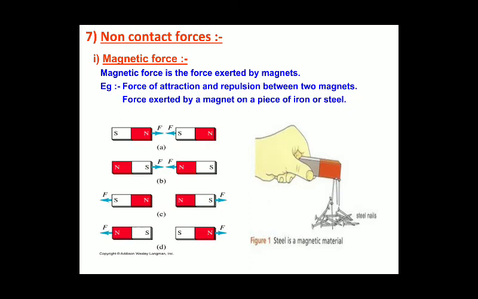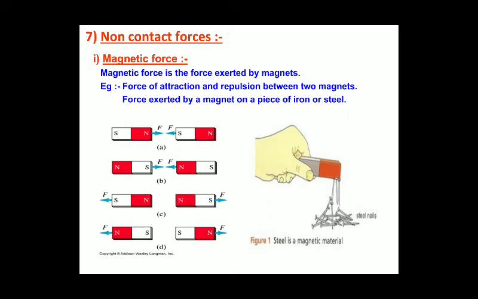When you move a magnet towards another magnet, you could see either a force of attraction or a force of repulsion, but the force exerted by one object is not in contact. Both the objects are not in contact with each other, but they experience the force, that is either attraction or repulsion.